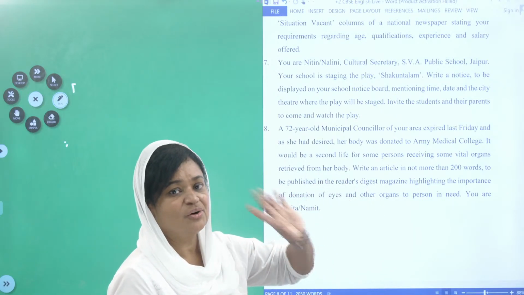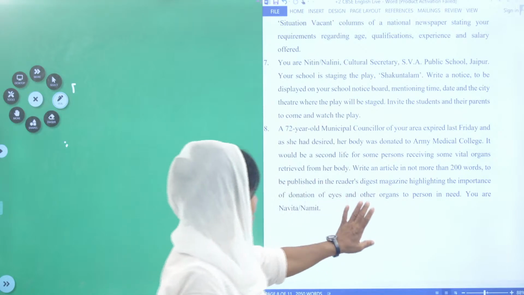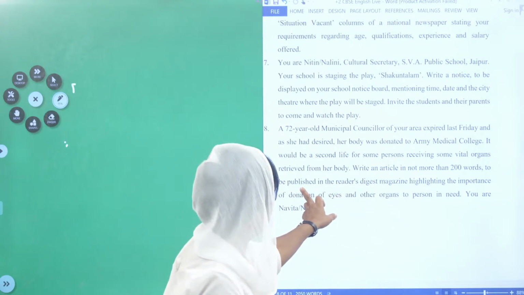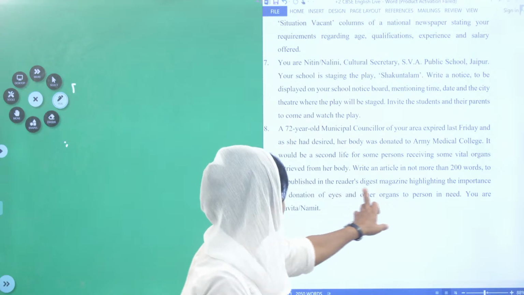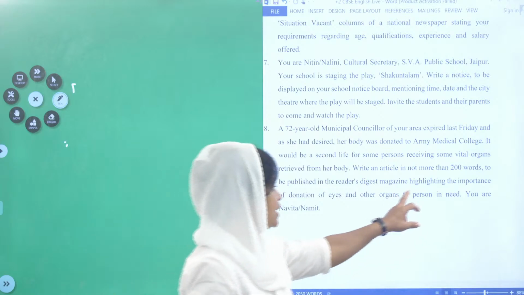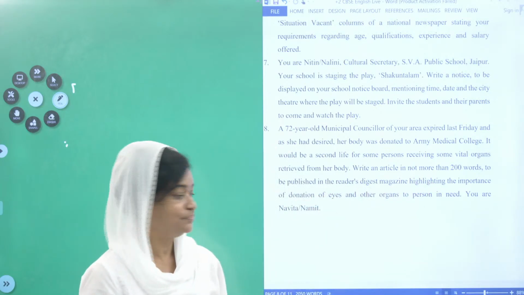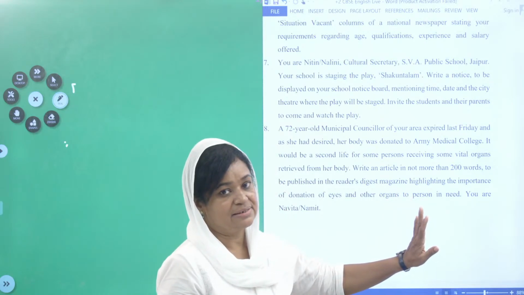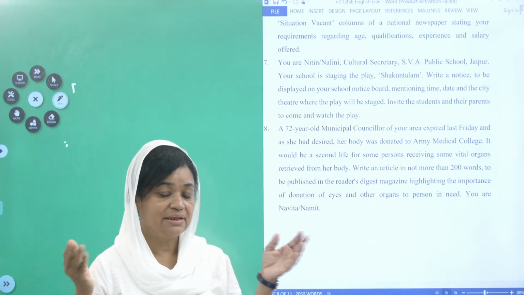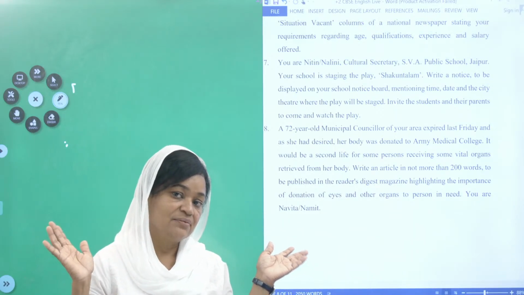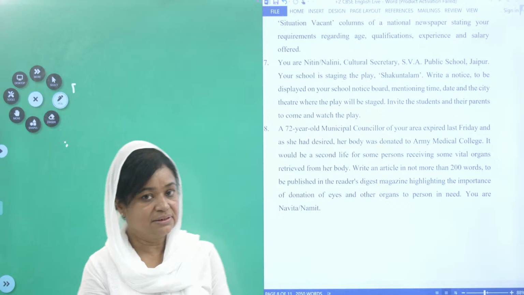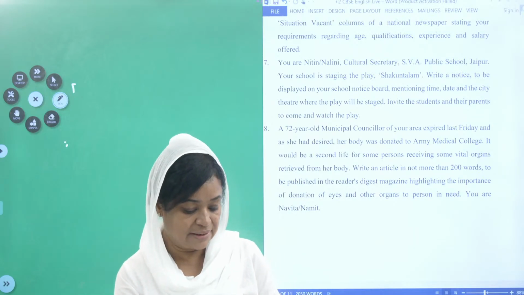Article is having a format. And to where should you write? To the newspaper? No, you are asked to be published in Reader's Digest magazine. And what should be the topic? Highlighting the importance of donation of eyes and other organs, not only eyes. Even other organs you take. The 72-year-old lady is telling, not only my eyes, you take all my organs, whichever is possible. And to person in need, you are Navita Namit. Clear? Now, what is the format of the article?